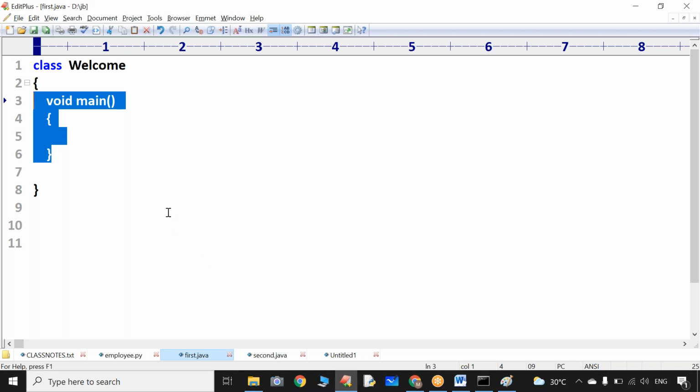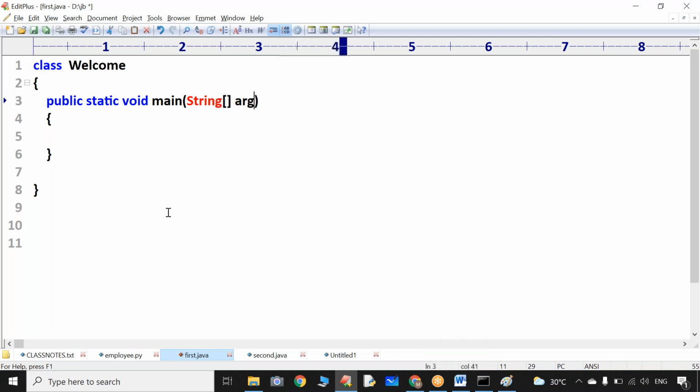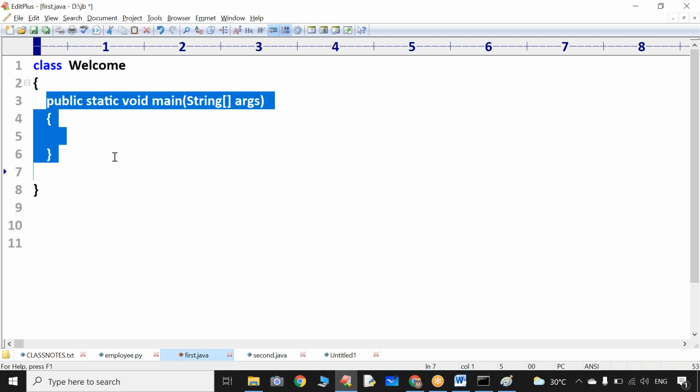No. Now let me write it. Why should we write it compulsorily like that? That is a different story, don't worry, I will explain. Public static void main, and in String, S is capital. String followed by square brackets, then a space, args. Now tell me, does my Java program contain a JVM understandable main method or not?